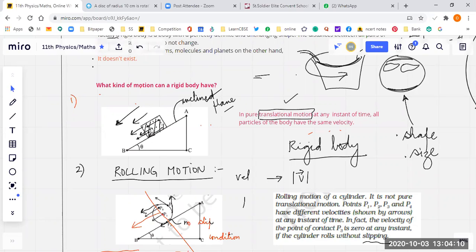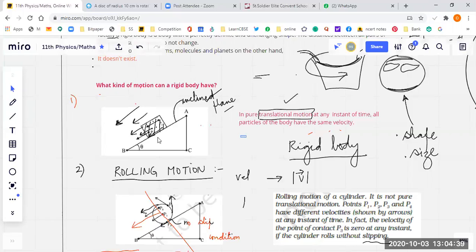Every point inside the rigid body has the same velocity. Same velocity, so the whole body is moving. There's no rotation. It's pure translation motion. Every particle is said to move with the same velocity. Okay? Translation motion. Can you give me other examples of translation motion?